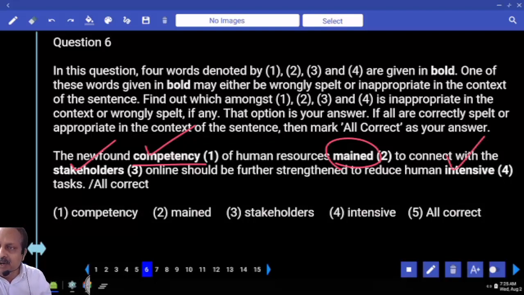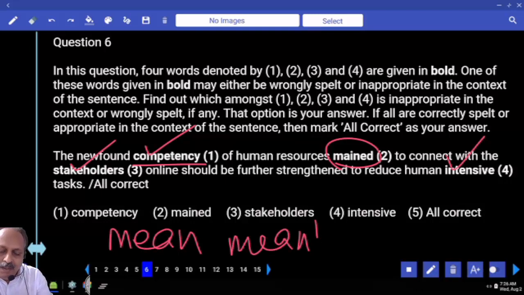Have you thought of any word? Which word? Second part, there is an error, but what is a word? Not easy. Perhaps it is The newfound competency of human resources meant to connect. That's what I feel. I'm not quite sure. You all know the word mean. What is the past form? Meant to connect with the stakeholders. Purpose. That should be. But you're for sure you know second word is not correct.